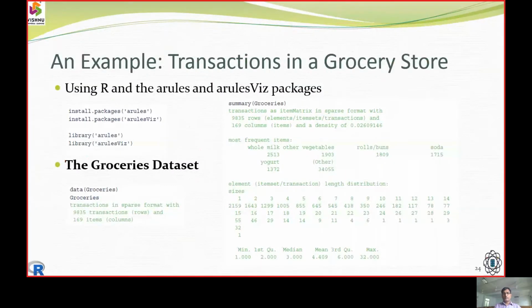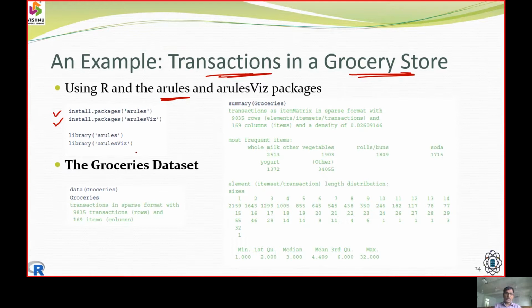So let us see an example which we can solve in R programming. We will check the transactions in a grocery store. To do association in R, first of all, we should install the packages, that is install.packages arules, and similarly arulesViz in order to visualize the association rules.